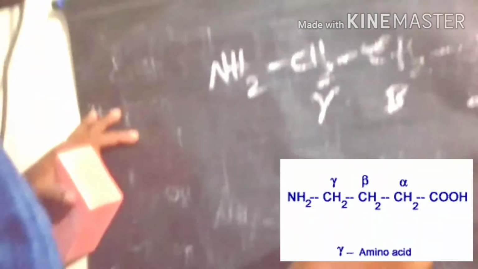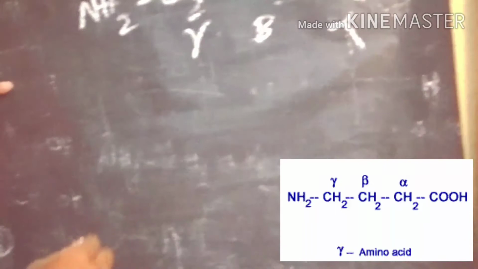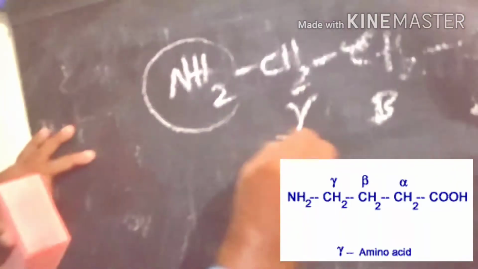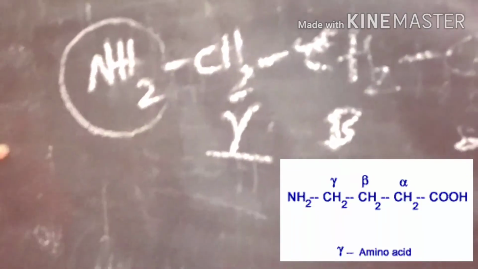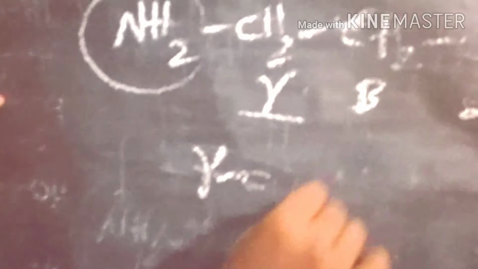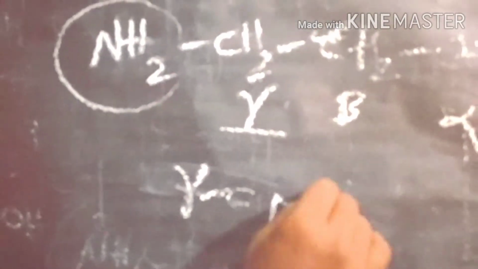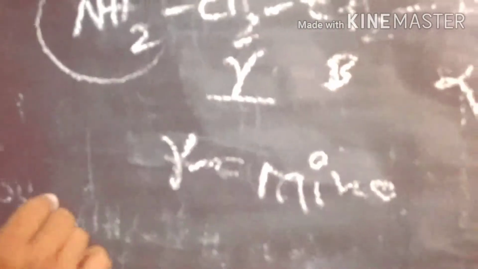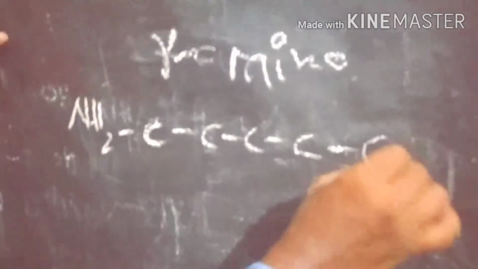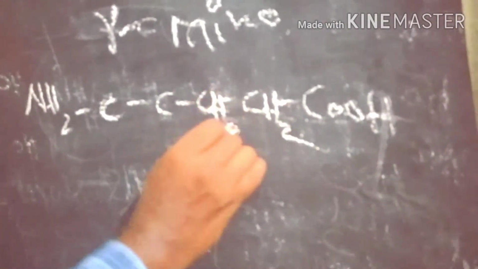The amino group is attached to the gamma carbon, so this is the gamma amino acid. The next one is delta: the amino and acid groups are separated by 4 carbons, alpha, beta, gamma, delta.